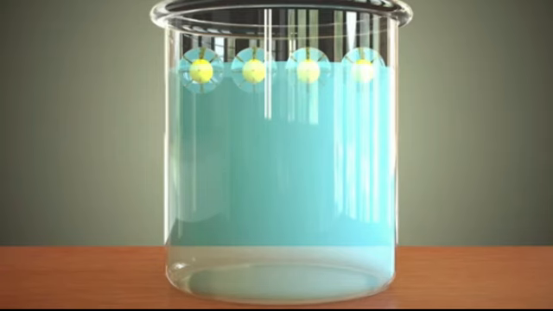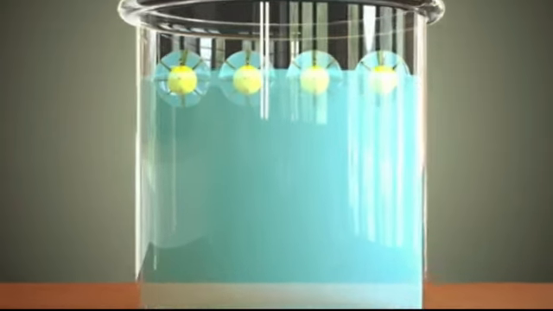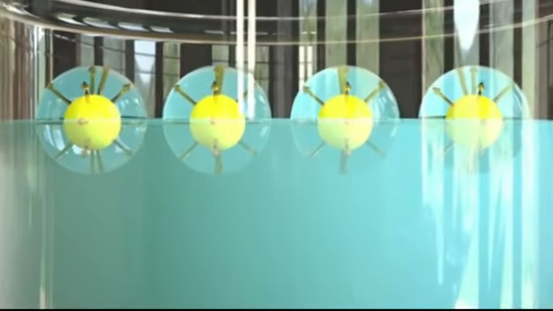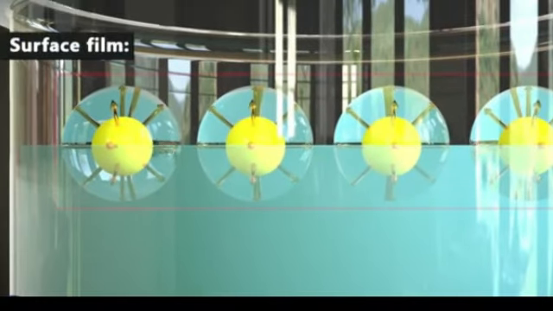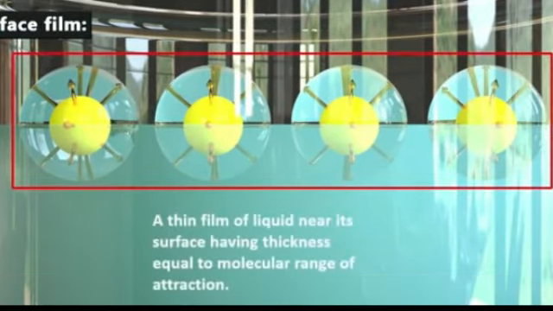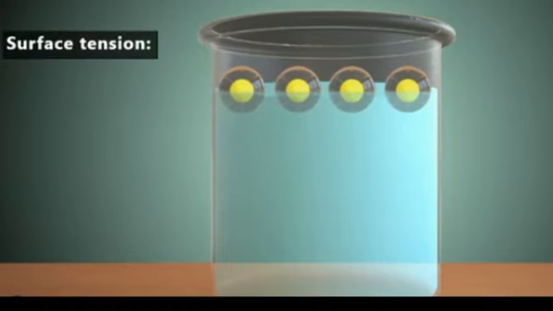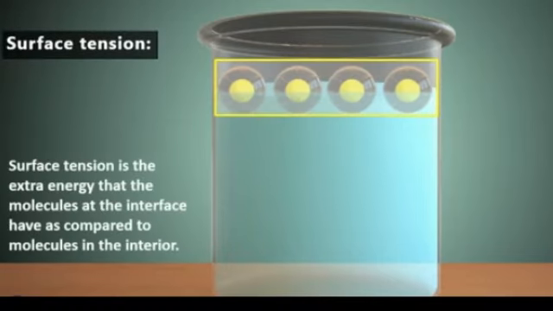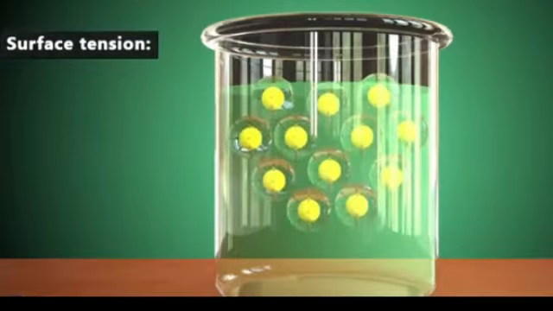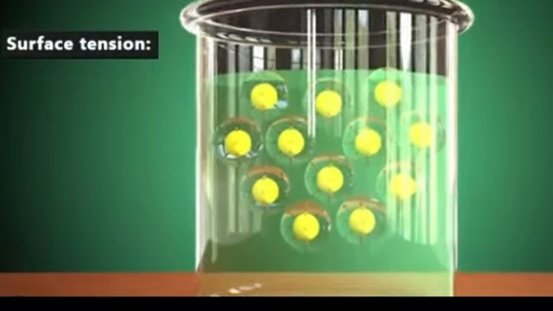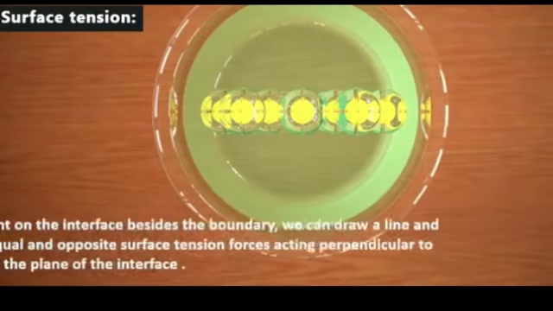Now let's see what a surface is. A surface is defined by understanding the surface film, and surface film is defined as a thin film of a liquid near its surface having a thickness equal to the molecular range of attraction. Surface tension is the extra energy that a molecule at the surface, that is the interface, has as compared to a molecule in the interior, present in the bulk of the liquid.